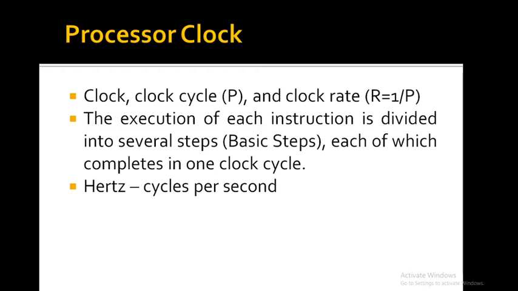The processors used in today's personal computers and workstations have clock rates that range from a few hundred million to over a billion clock cycles per second. In standard electrical engineering terminology, the term cycles per second is called hertz.